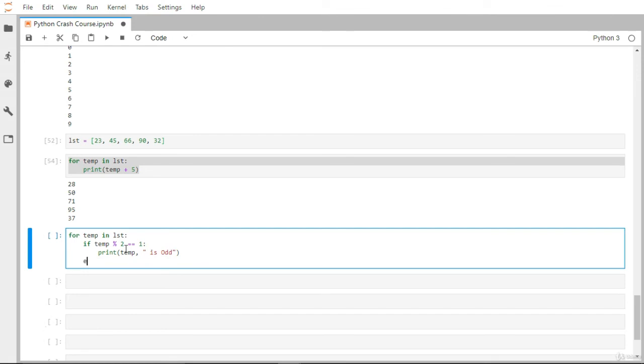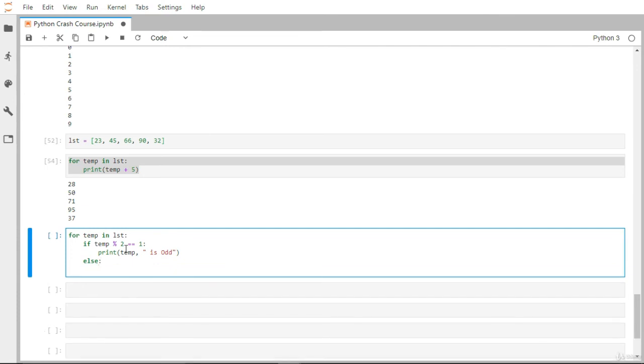"is odd", and apart from that, else. Now you had better take care of all those white spaces, I'll explain what is happening here. And print temp is even. Okay, so now this print statement is in the body, or in the context, of this if part, and this particular print statement is a part of this else.